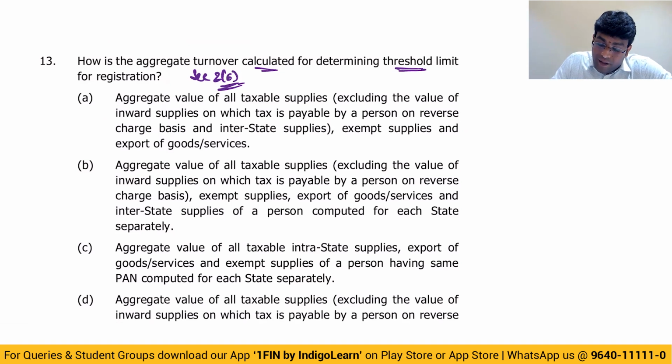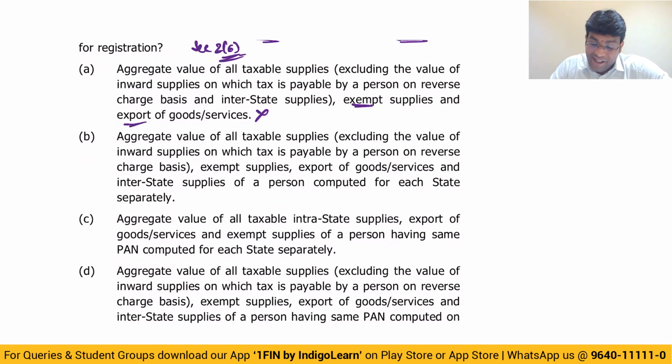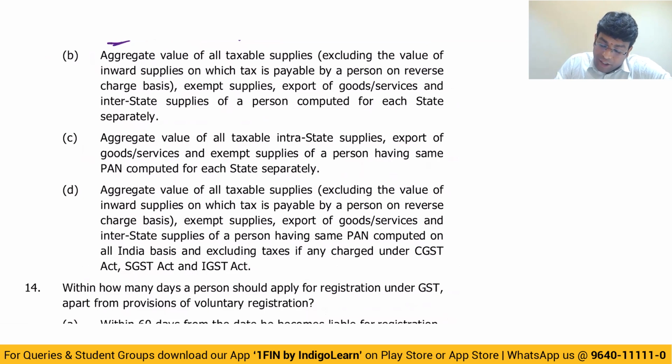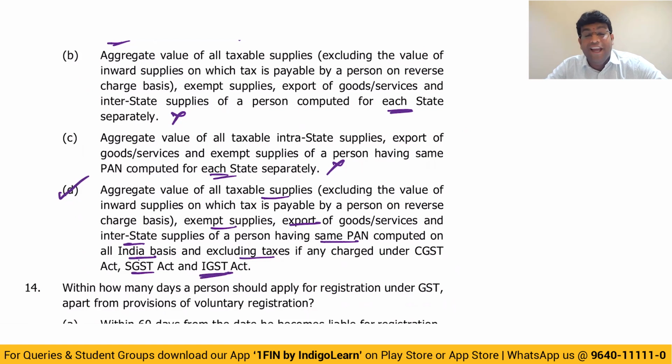First point, they covered exempt, they covered export, but they have not mentioned all India basis. Second point, each state separately, that is also wrong. So the answer is option D, my dear friends, because they clearly told aggregate taxable, exempt, exports, interstate, same PAN, all India basis, excluding taxes, if any, under CGST, SGST, and also under IGST. So aggregate turnover covers all taxable supplies, exempt supplies, interstate supplies, and exports on all India basis under the same PAN.